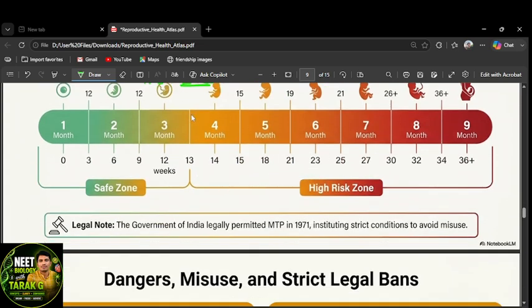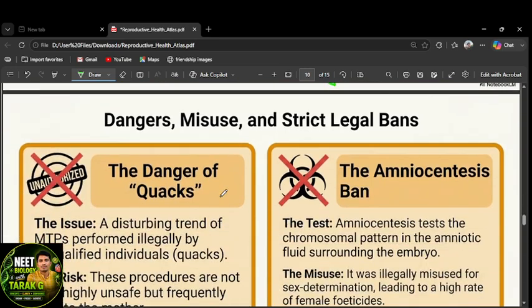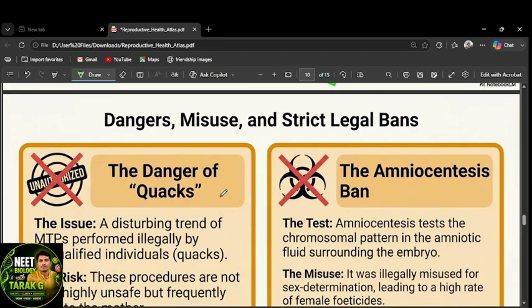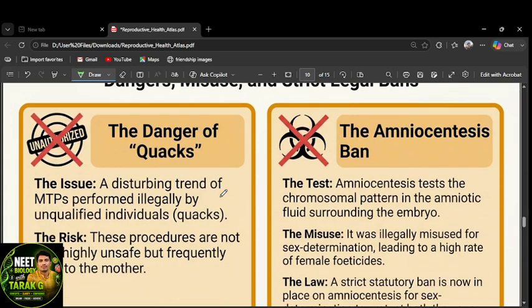The Government of India legally permitted MTP in 1971, right? That is also being misused. Why was it legally permitted? If the infant in the pregnancy is growing with an incurable disease, then one can go for it. But people are using it as a chance to misuse it for female feticide. There are dangers, misuse, and strict legal bans on MTP.